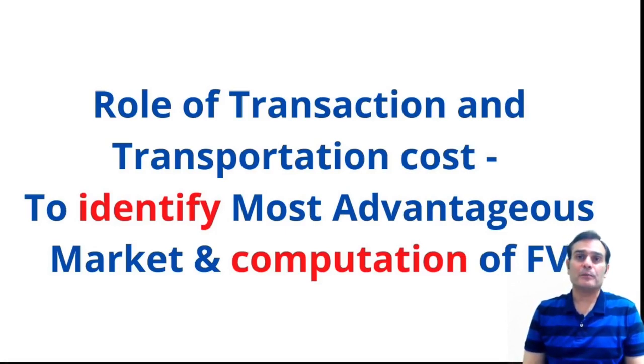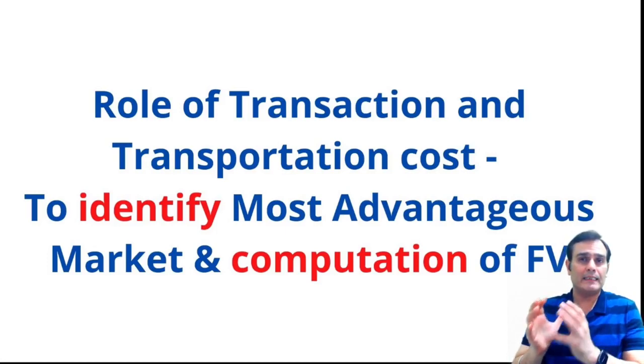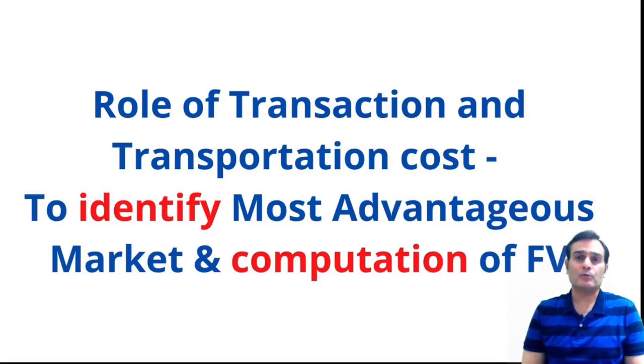And once you identify the principal market, the second step is the computation of the fair value. And if on the other hand, the principal market cannot be identified, then in this particular case, we'll look at the most advantageous market. And the identification of the most advantageous market is based on the net amount received looking at the value terms, which I've already discussed in the previous videos as well.